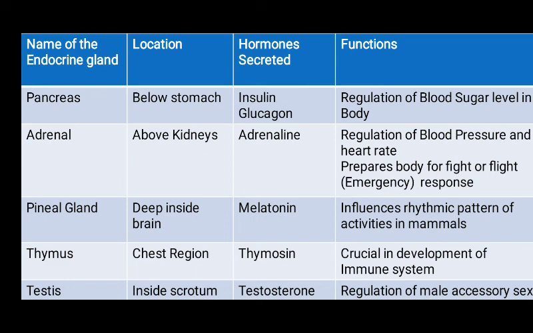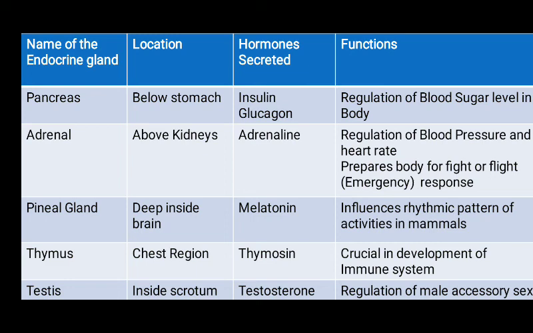Next is thymus gland. Thymus gland जो है, it is located in our chest region. It lies in the lower part of neck and upper part of chest, and it secretes a hormone that is known as thymosin. And this thymosin जो है, इसकी क्या function है? It helps in development of immune system in our body. और जो ये thymus gland है, ये large होता है in children, young children, but it shrinks after puberty. As we grow up, as we reach puberty, this thymus gland, it shrinks.